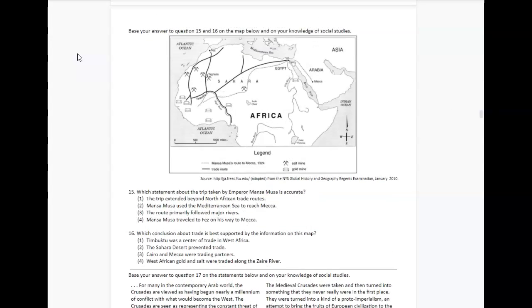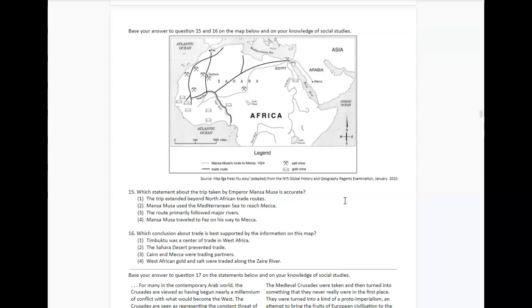Questions 15 and 16 are based on this map. So it shows Mansa Musa's route to Mecca is this dotted line, and then trade routes are the solid line, and you can see where there are gold mines and salt mines.